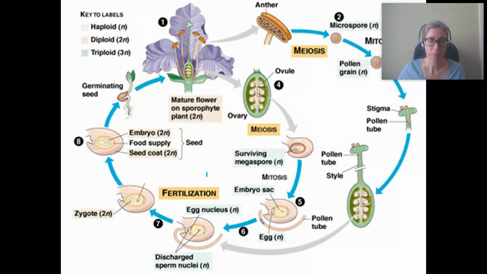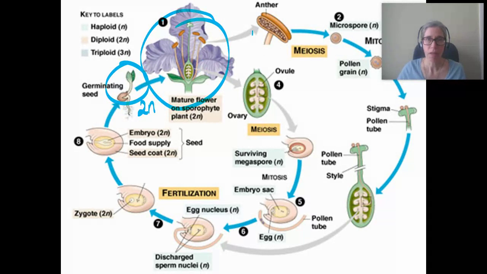With other plants, like vascular plants, like flowering plants or conifers, it's the same in that they have a multicelled diploid and a multicelled haploid stage, but they spend more time in the diploid stage. So here's a diploid multicelled organism. It's growing. It does mitosis. There's the anther.